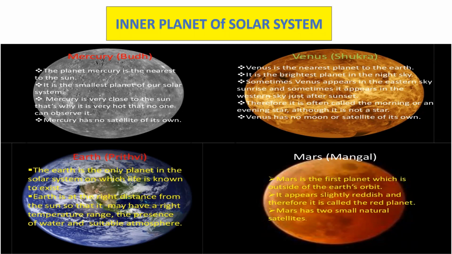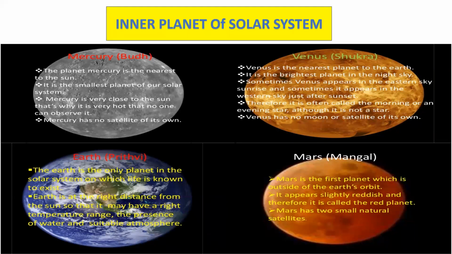Next is Venus. Venus is the second planet from the sun. It is the closest planet to the Earth. It is also the brightest planet in the sky, and it is the hottest planet.